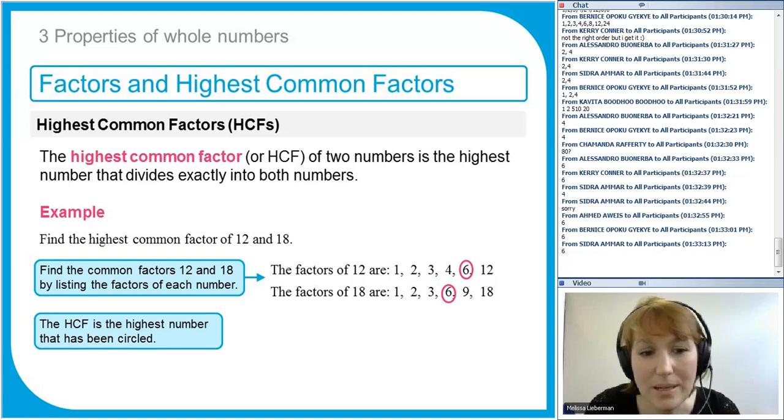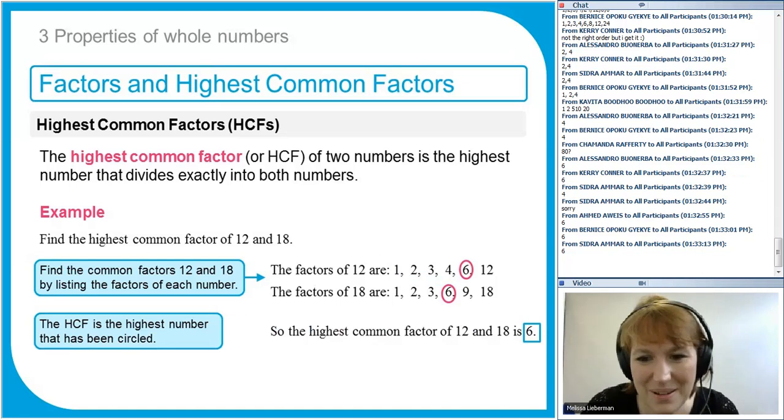Okay, so highest common factor, because it's got highest in front of it, will always be a smaller number, and lowest common multiple will always be a bigger number. But that's the way it goes. So the highest common factor is 6.